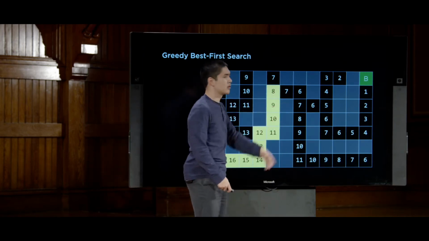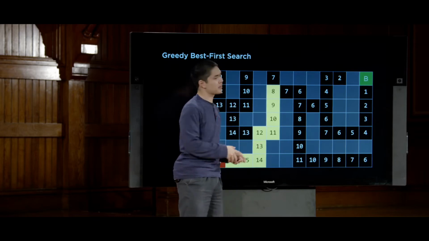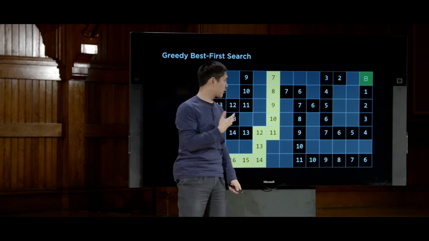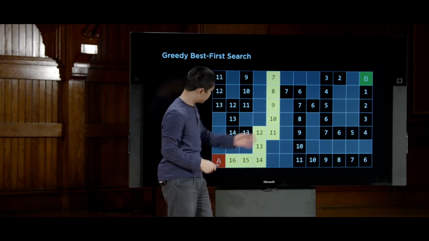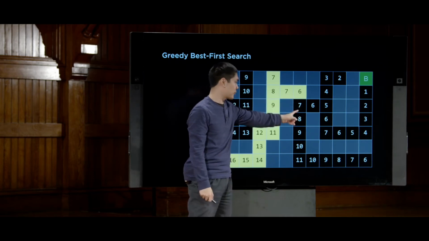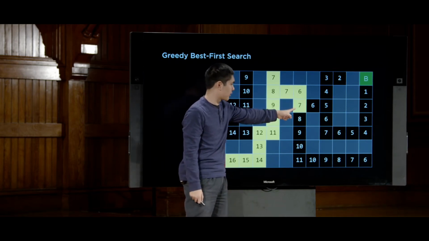Between the 2 7s, we don't really have much of a way to know between those. So then we do just have to make an arbitrary choice. And you know what? Maybe we choose wrong. But that's OK, because now we can still say, all right, let's try this 7. We say 7, 6. We have to make this choice, even though it increases the value of the heuristic function.